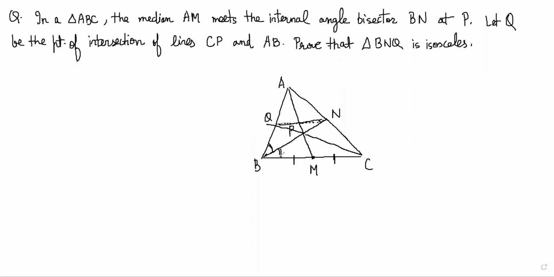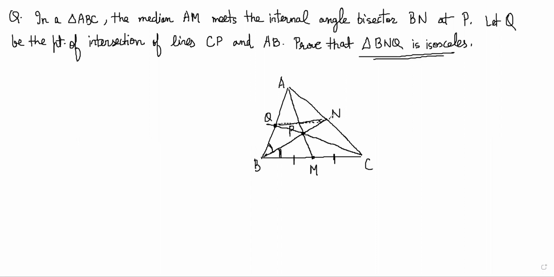So this angle and this angle are the same. So median AM and internal angle bisector intersect at the point P. This point is P. Let Q be the point of intersection of the lines CP and AB. So I have extended the CP line to this point, and this is the Q point, right? You have to prove that triangle BNQ is isosceles.